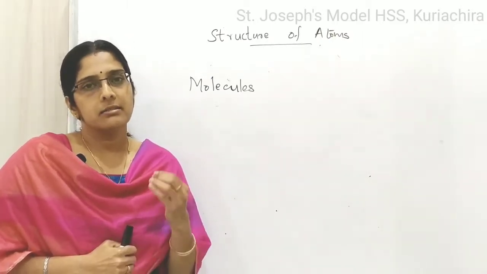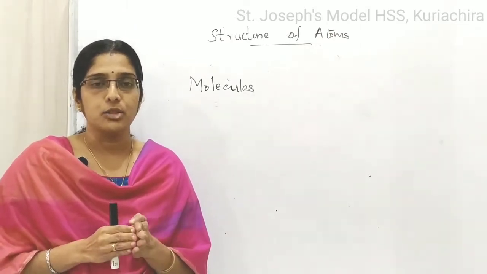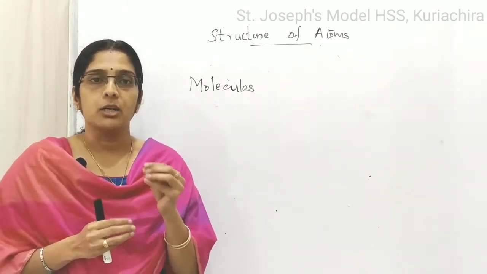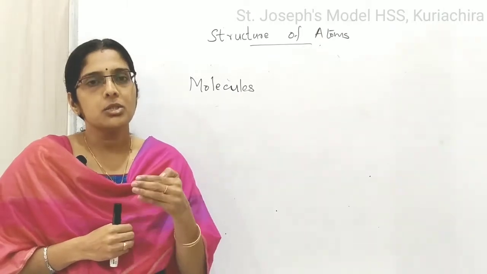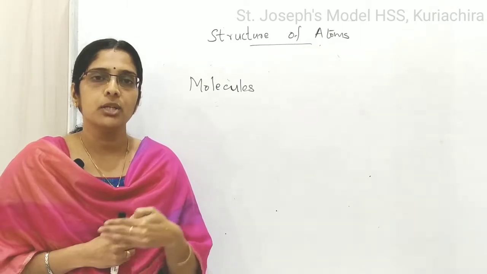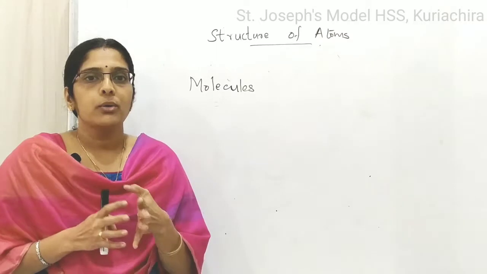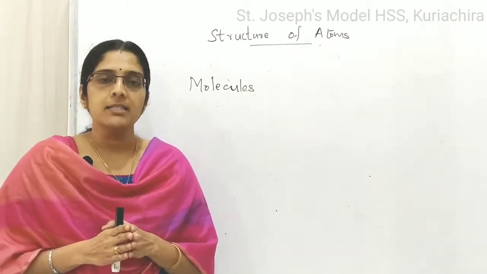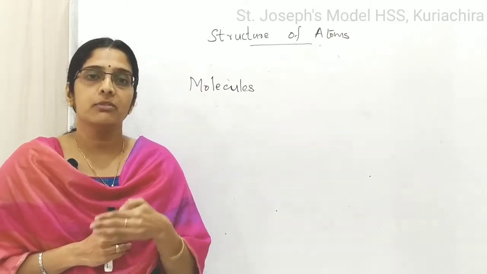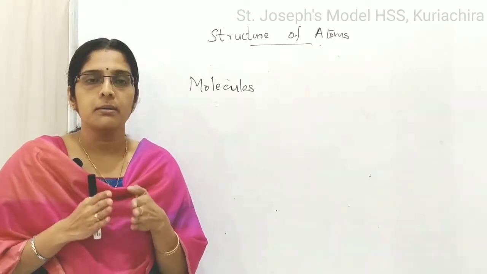For example, take a sugar crystal. A sugar crystal can be divided into smaller and smaller particles, and we will get the tiny particle called a molecule of sugar. This molecule also has the same characteristics as that of sugar, meaning the sweet taste. So again we can define the molecule as the smallest particle from which the matter is made up of, which has all the identical characteristics of that substance or matter.